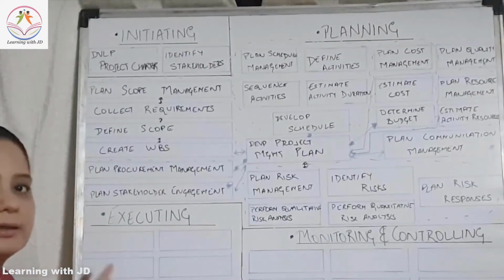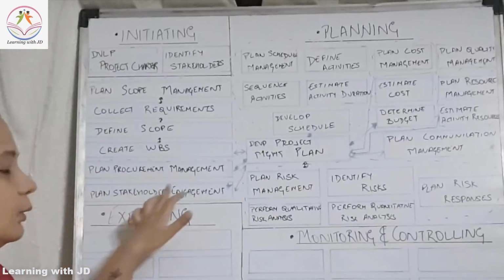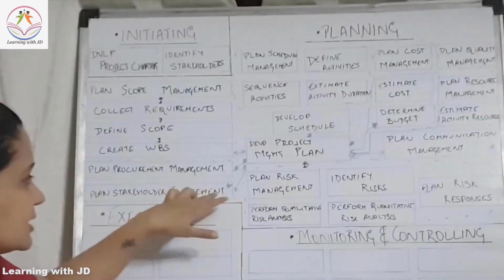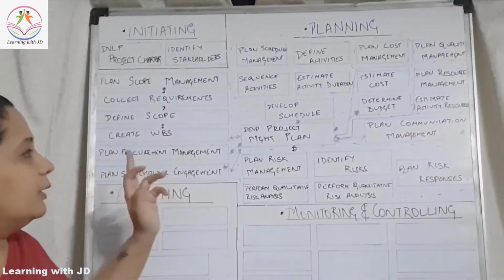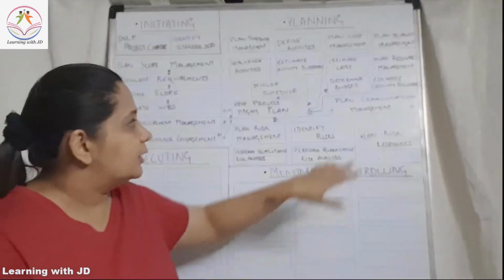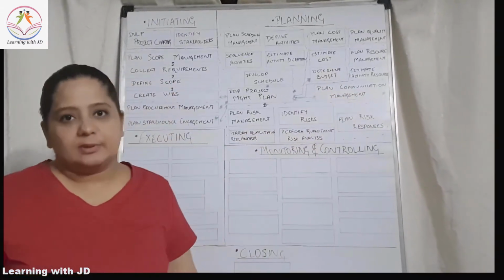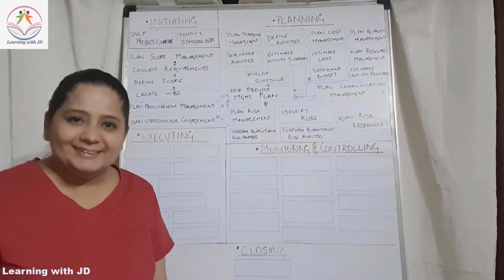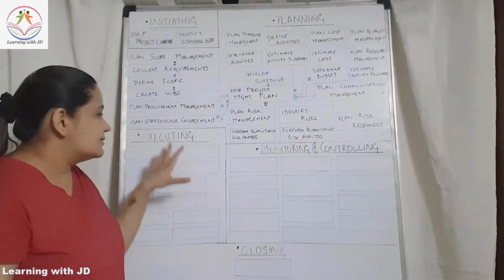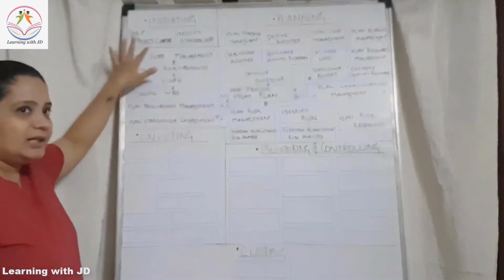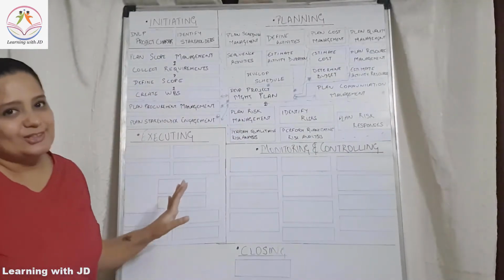And the last one under the planning process is plan stakeholder engagement. I put a star mark here because plan stakeholder engagement is very closely related to plan communication management. Got that? Alright, so let's move on to the next process group, that is execution. So we've initiated a project, we've planned for it quite well. Now let's start the project.